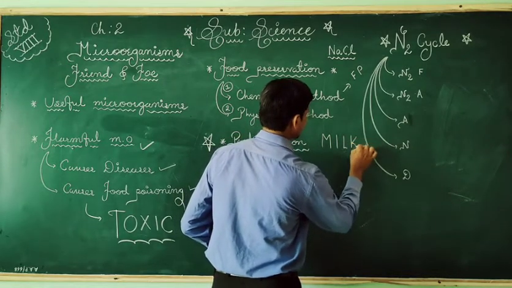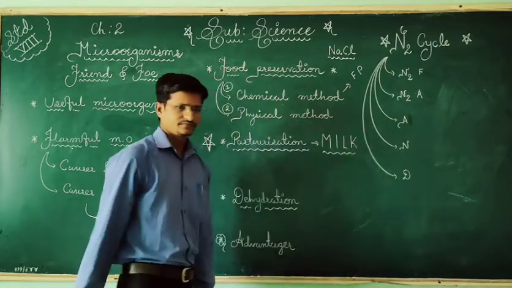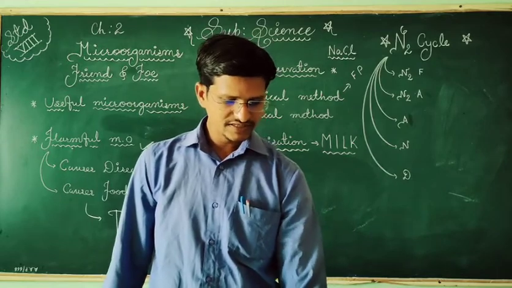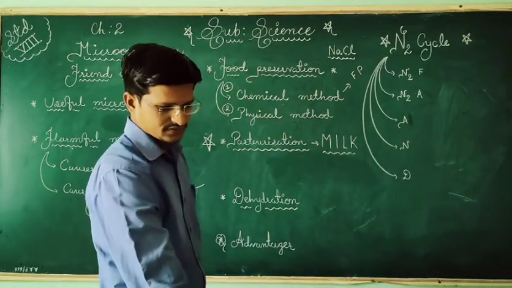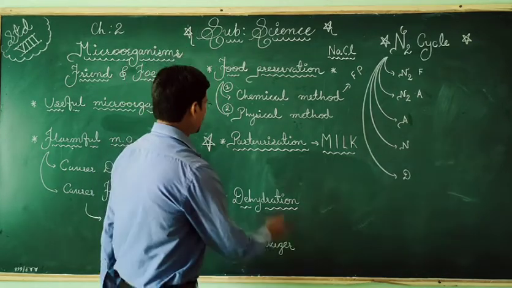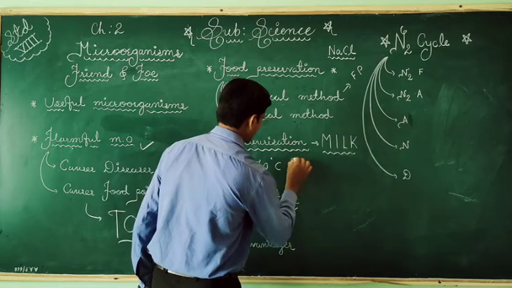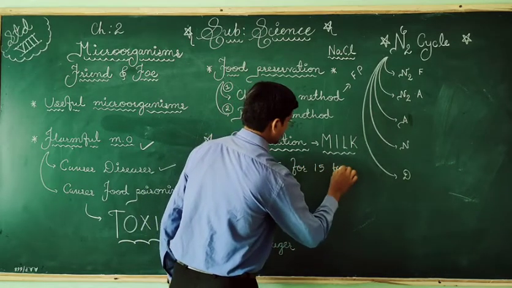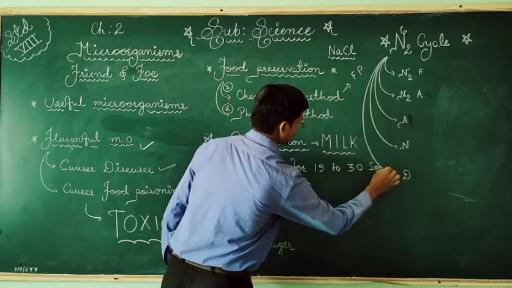Here the milk is heated to about 70 degrees Celsius for 15 to 30 seconds.